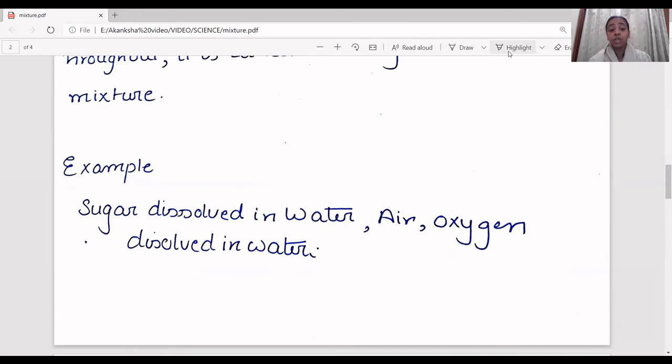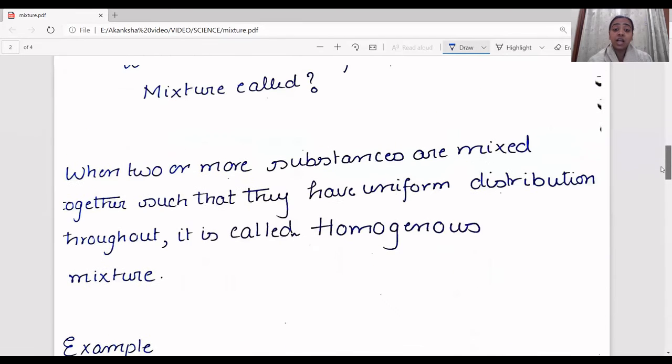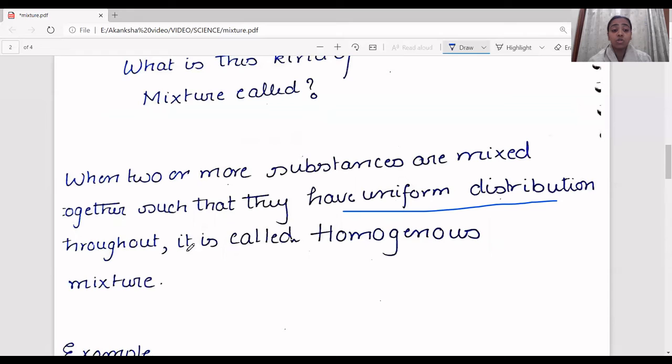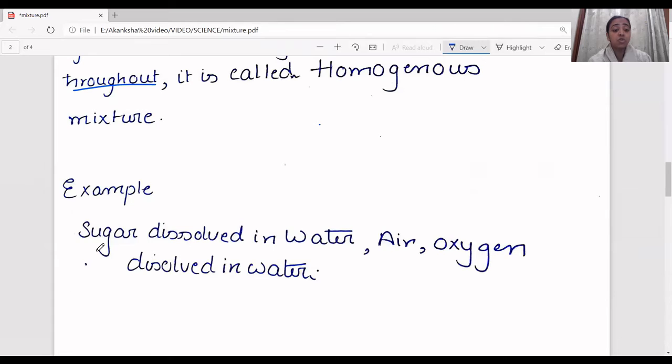So always understand that even when you drink one third of the water, you are going to have the oxygen content and the water content equally distributed. Okay, so that is all about homogeneous mixture. Always remember, homogeneous mixtures are the mixtures that dissolve and form a uniform distribution throughout, right? We have discussed two examples: sugar dissolved into water and air and oxygen dissolved into water. These are the two examples of homogeneous mixtures.